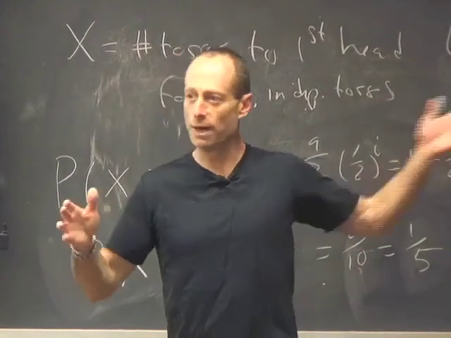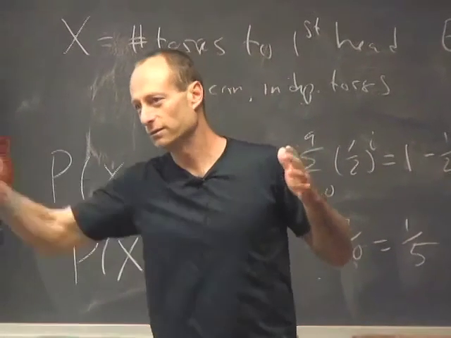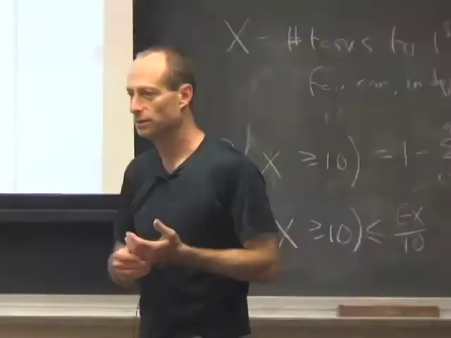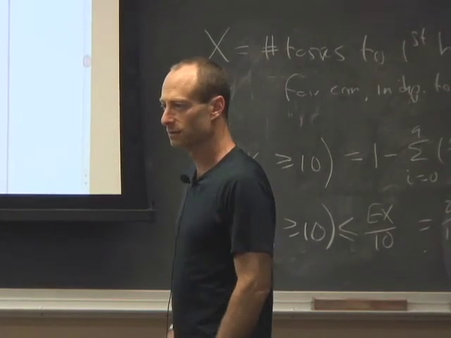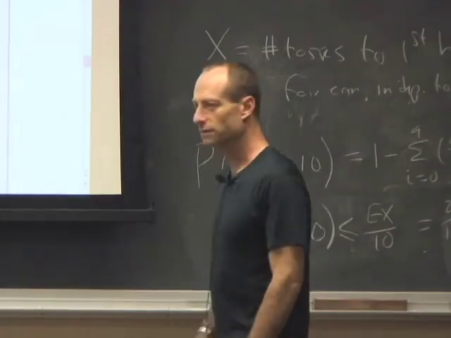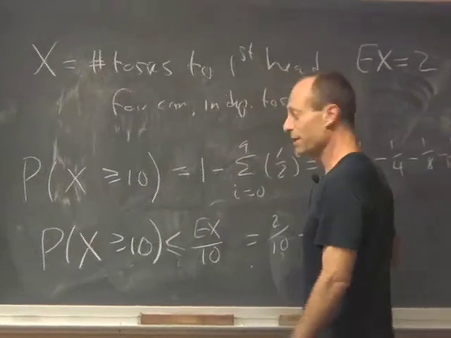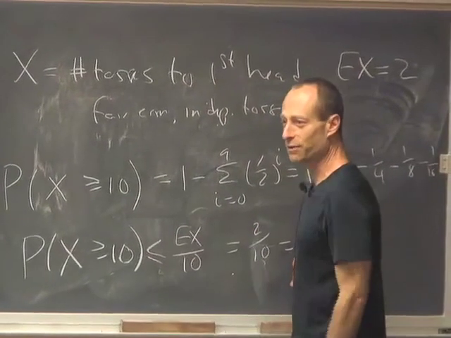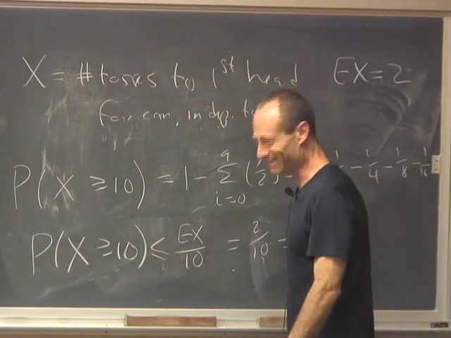So it gives us an upper bound on the probability that the random variable is big, if the random variable can't be negative. So what you're saying is the chance that it takes more than 10 tosses to get your first heads is less than a fifth. Yeah, Markov's inequality says it can't be any bigger than a fifth. And it isn't. It's a lot less than a fifth.